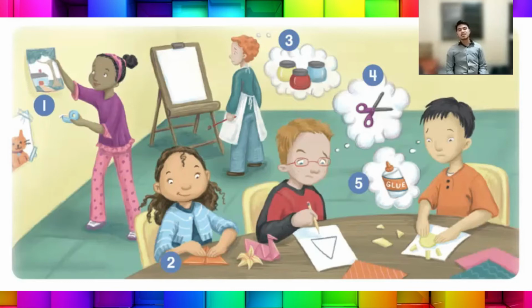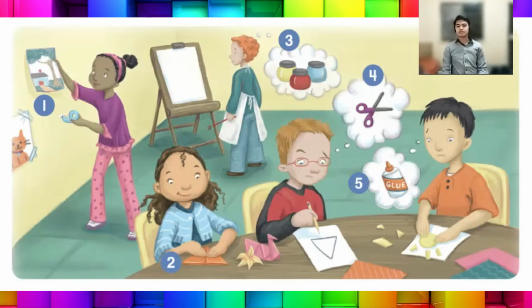Number 4, he doesn't have any scissors because, as you can see in the cloud, he's thinking about the scissors. Number 5, he doesn't have any glue because we can see in the cloud that he's thinking about glue. So that's how we do it. And now we're gonna listen again to another drum track. Let's go! Page 7. Drum track.